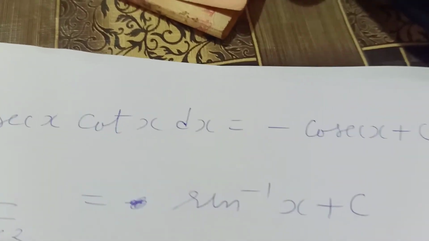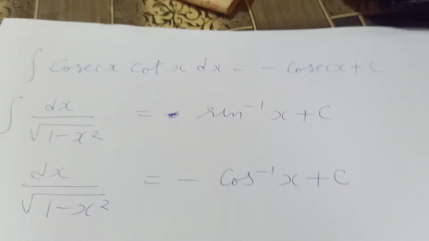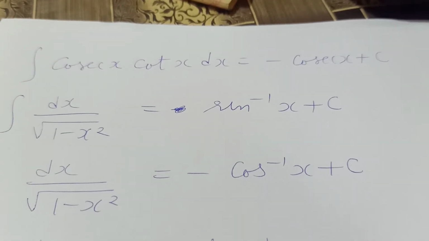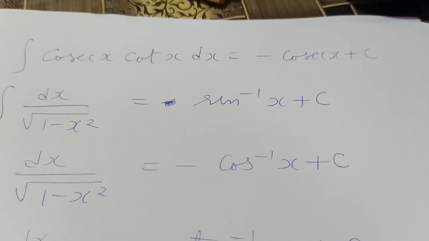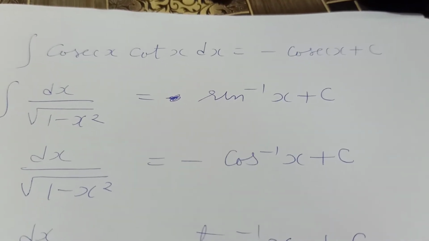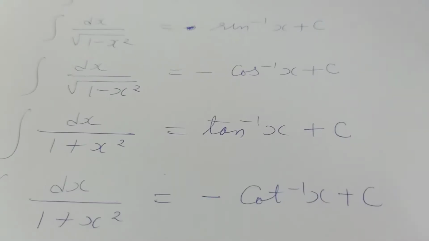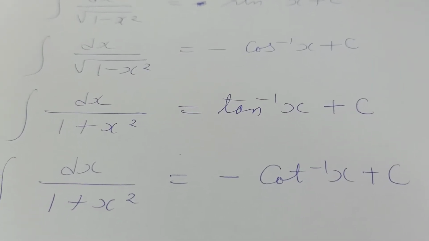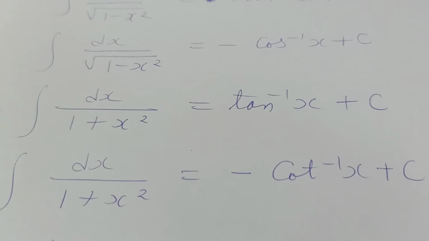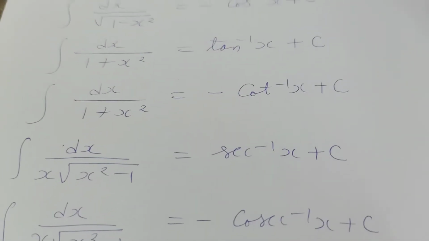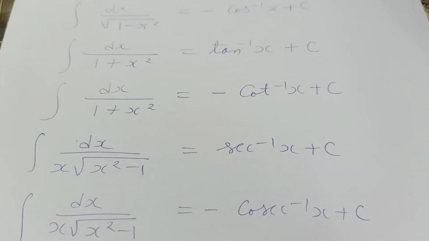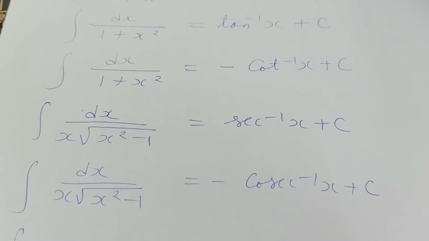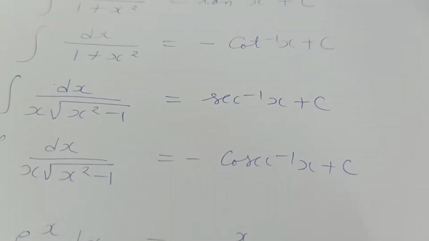More formulas: integration of cosec x cot x equals minus cosec x plus c. Integration of 1 upon root 1 minus x square equals sin inverse x plus c. Also this equals minus cos inverse x plus c. Then integration of 1 upon 1 plus x square equals tan inverse x, and is also equal to minus cot inverse x. Then integration of 1 upon x root x square minus 1 equals sec inverse x, and is also equal to minus cosec inverse x.